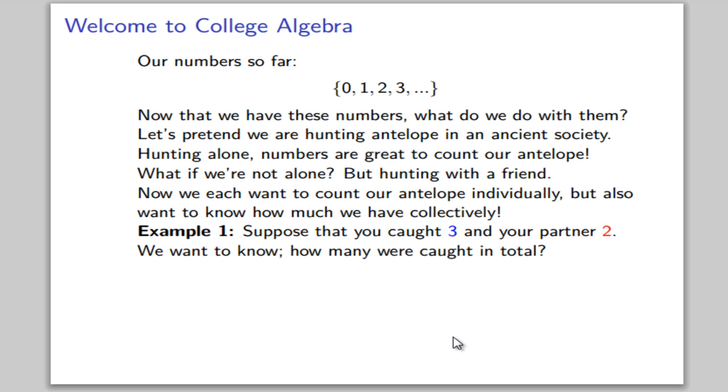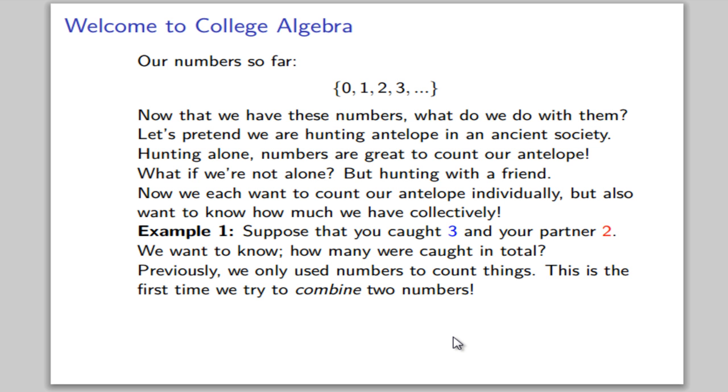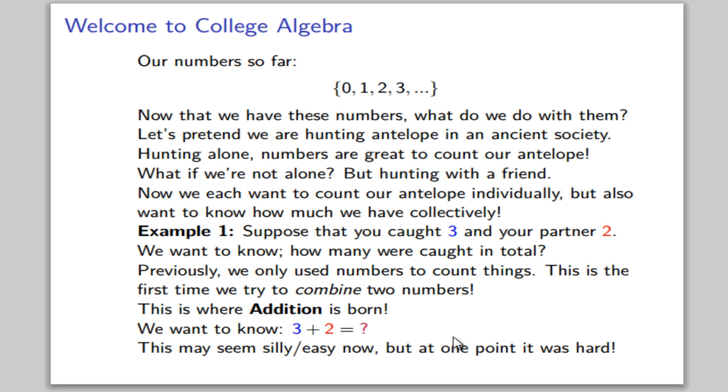Suppose that you caught 3 and your partner 2. We want to know how many were caught in total. Previously, we only used numbers to count things. This is the first time we try to combine two numbers. This is where addition is born. We want to know what is 2 plus 3. In other words, 2 plus 3 equals what? This may seem silly and easy now, but at one point it was hard. Counting our first 3, then our next 2, we see that 3 plus 2 equals 5.